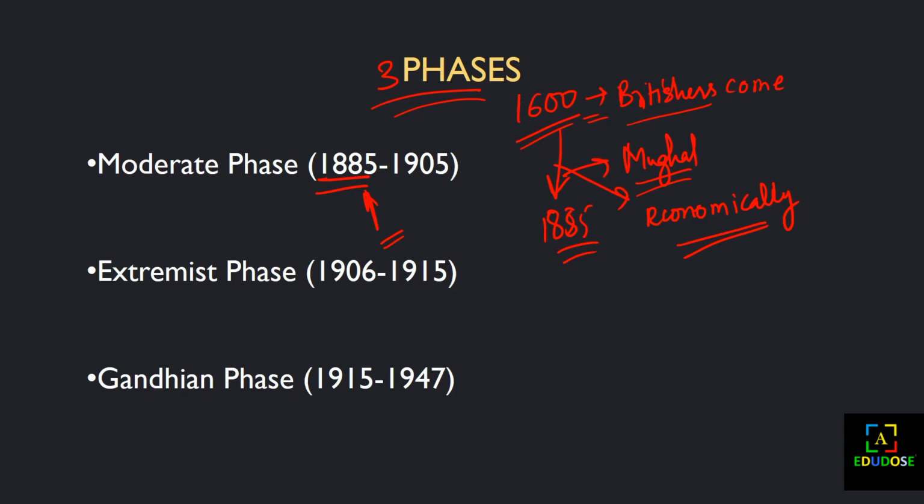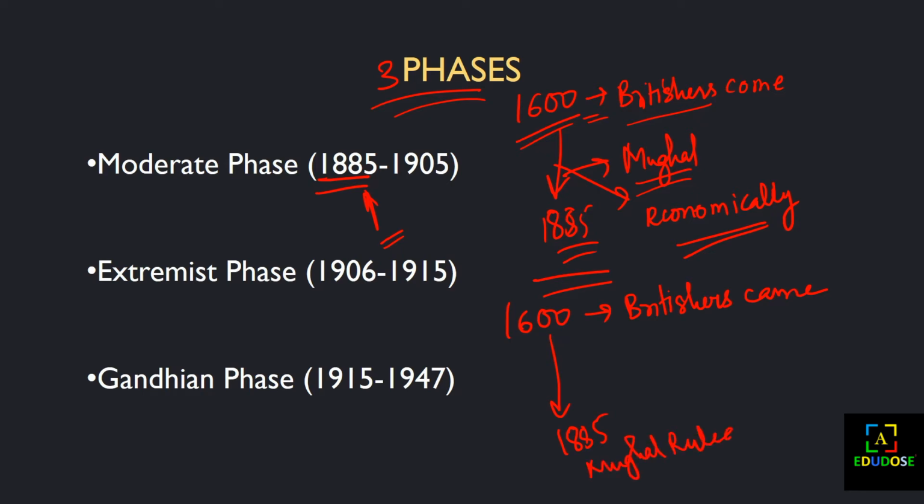So just remember one thing. I'll give you a recap: the story was that in the 1600s the Britishers came, and till 1885 the Mughals ruled.